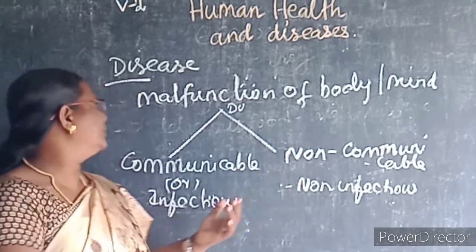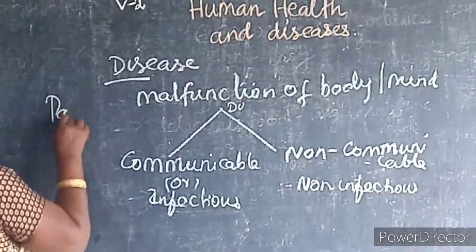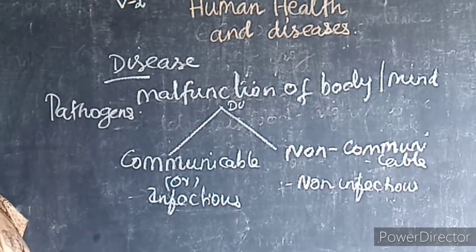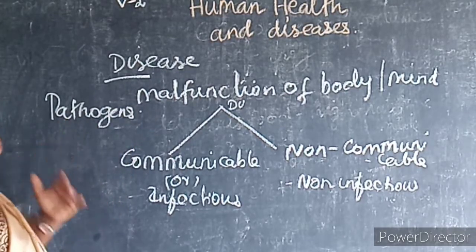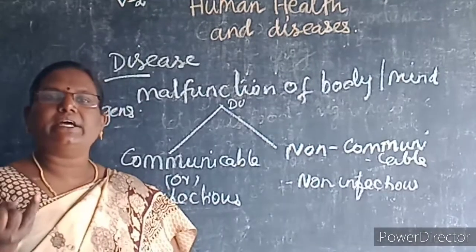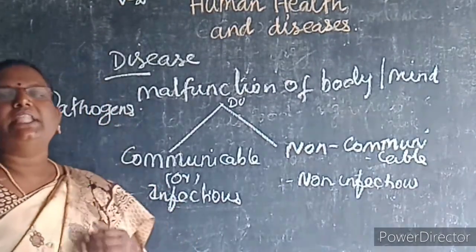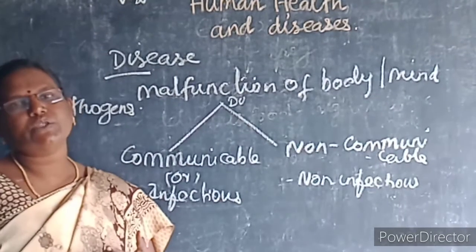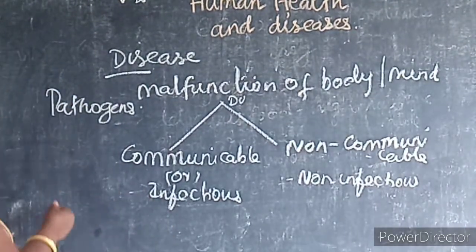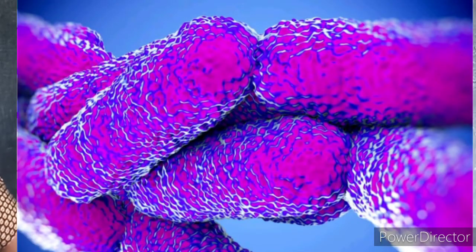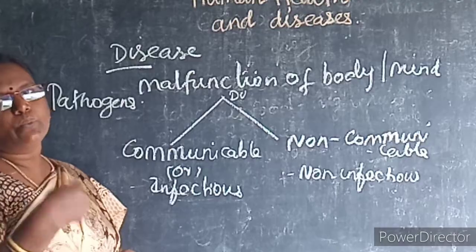It may be caused due to pathogens. So what are pathogens? The disease causing germs are known as pathogens. These pathogens may be bacteria, virus, protozoans and helminth parasites. It may be transmitted through the air, water, food, or by carriers or by vectors.